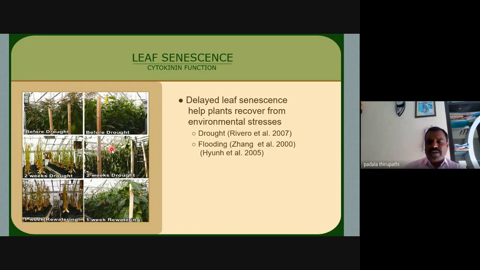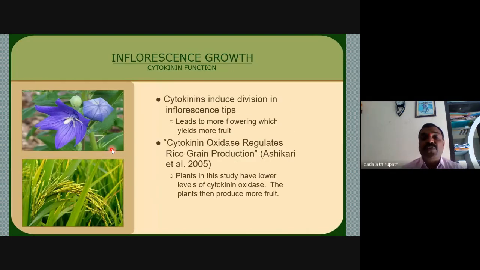Next, we will move to the next slide, that is the inflorescence. Along with delaying of senescence, cytokinin is also responsible for the high yielding of crop plants, related to plantations, and to grass plants like paddy, wheat, jowar, the Gramineae or Poaceae family members.